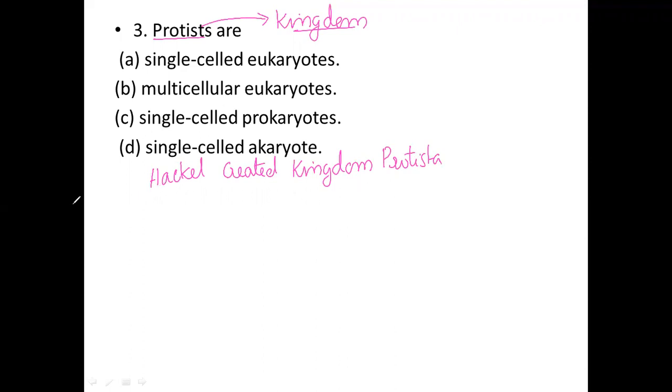The kingdom Protista includes unicellular eukaryotic microorganisms. Most of them are unicellular.